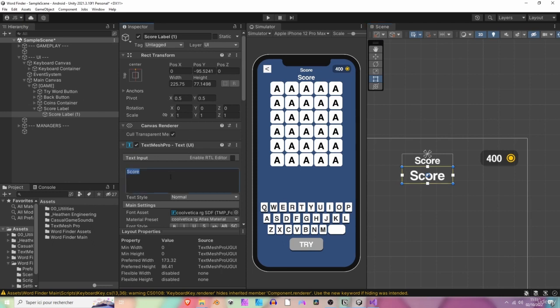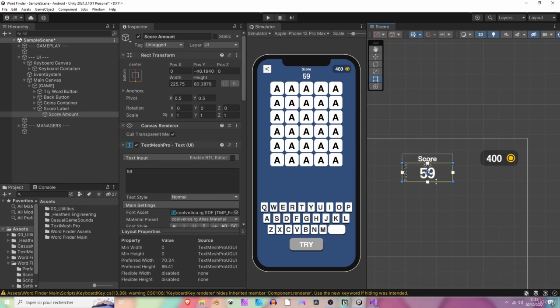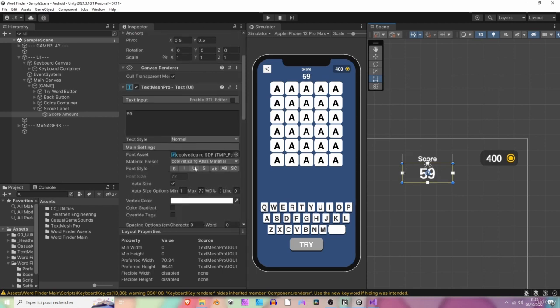Perfect. We are going to duplicate it, make it a child of the score, bring it down, sorry, and make it a bit bigger, but not that much. And this is going to be the actual score. So maybe let's say 59 for now. And let's call it score amount. Yeah, score amount is good. And then you can play with the sizes and so on to make it your own tastes. So we are going to dock it to the bottom of the score label. Okay, like so. A bit bigger. Maybe we can increase the size. Yeah, that's the maximum. Okay, cool.